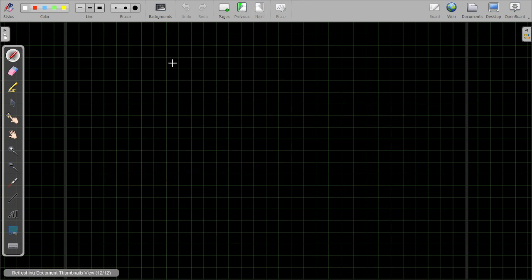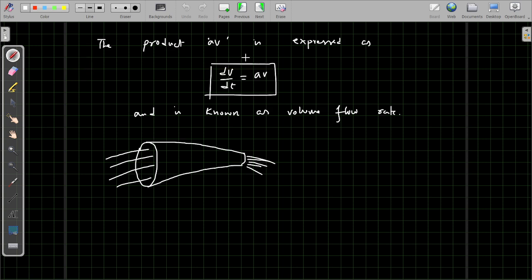We can see an example question regarding this. Before that, if the liquid is not incompressible, then the density will not be the same.